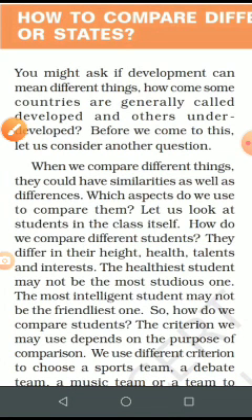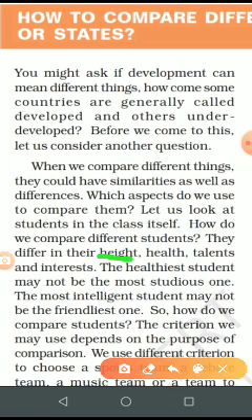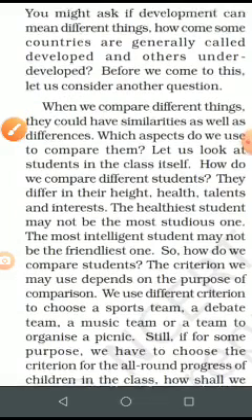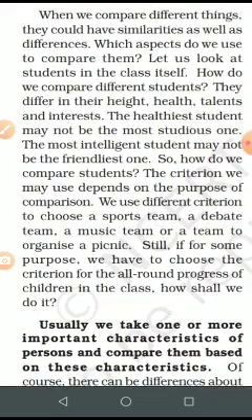Now, what do we compare? We compare height, health, talent, interest. You see it is mentioned here, the healthiest student might be very studious, the most intelligent student may not be the friendliest. Of course, you can see amongst your friends, you'll find different criteria among different students, and different criteria are decided for different sports teams as well. A debate team, a music team, or a team to organize a picnic. So the qualities that we find in different students decide the criteria of comparison.